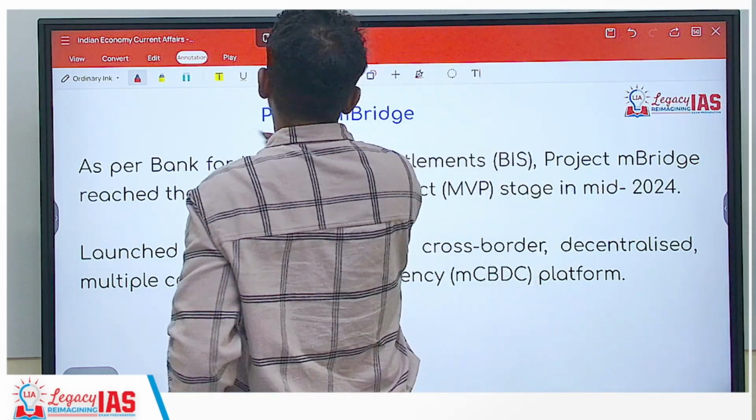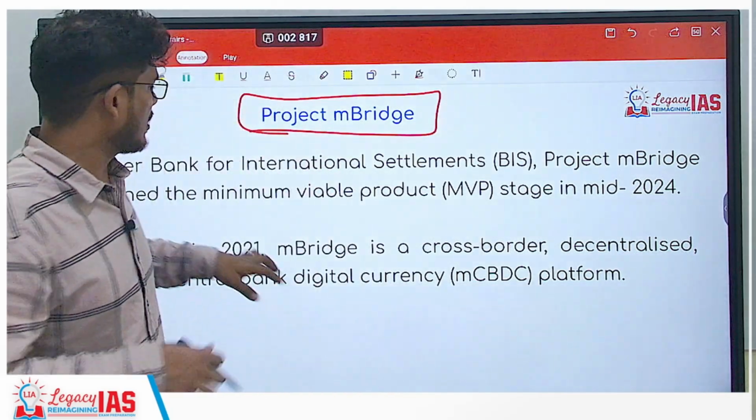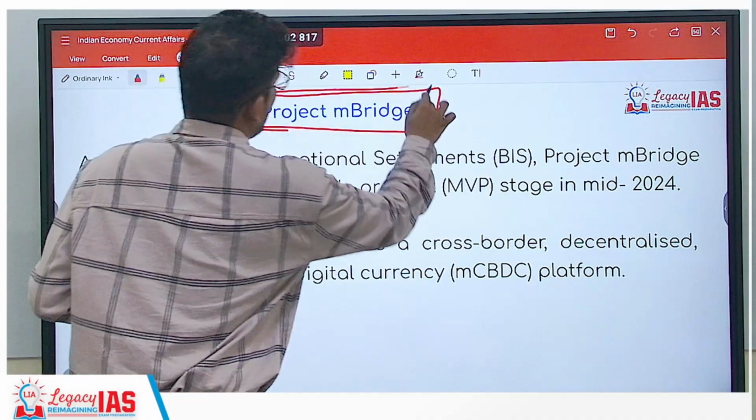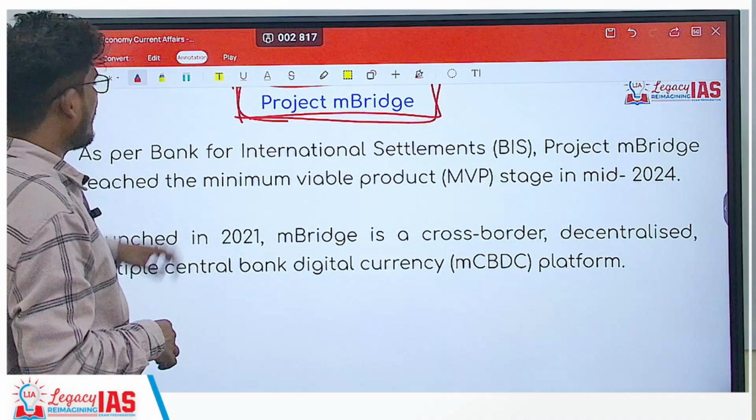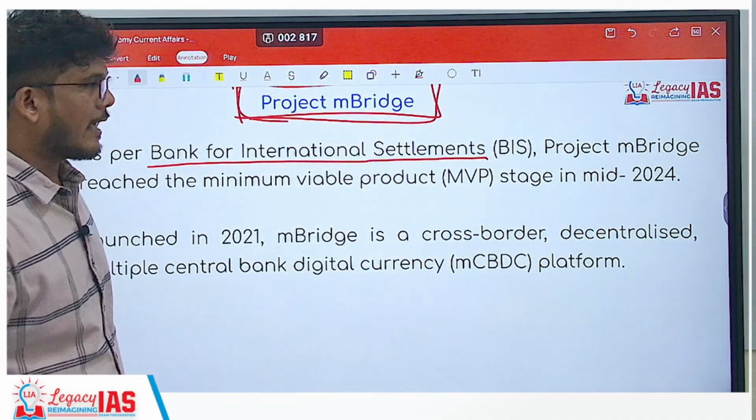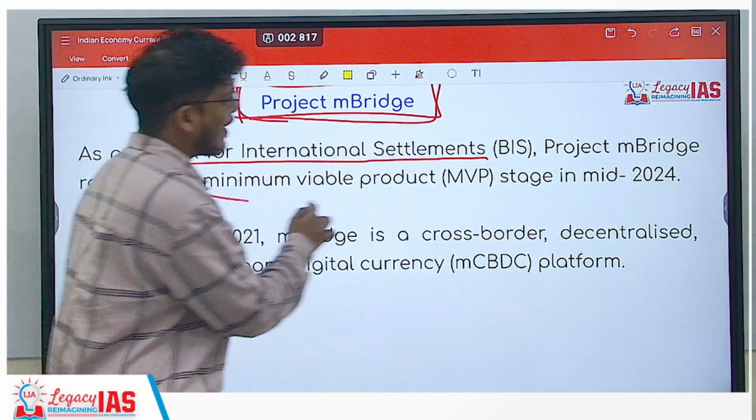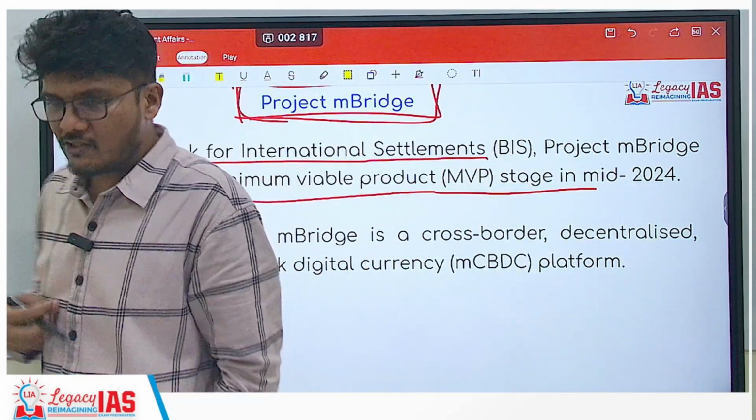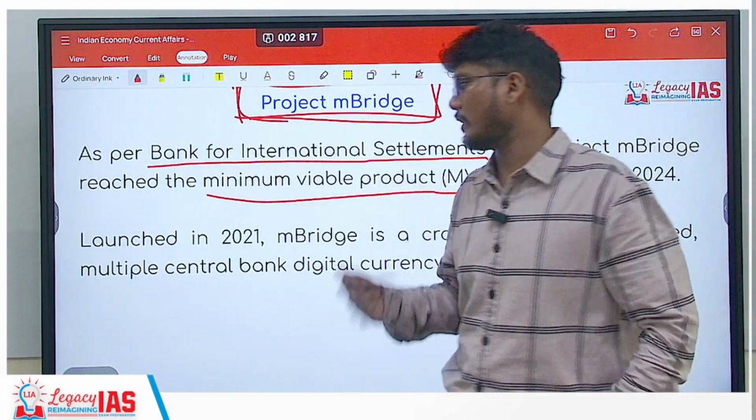Next is the Project mBridge. You can say the project is like a bridge because it will provide certain facilities. We'll see that in detail. So the Bank for International Settlements has said that the Project mBridge has reached the minimum viable product stage. Minimum viable product stage means now it has reached a stage wherein on its own it is going to be viable.